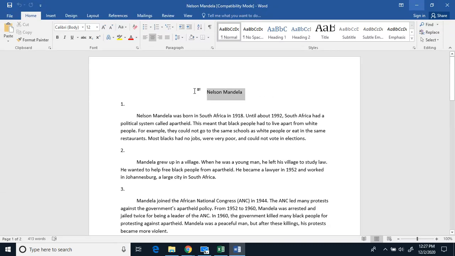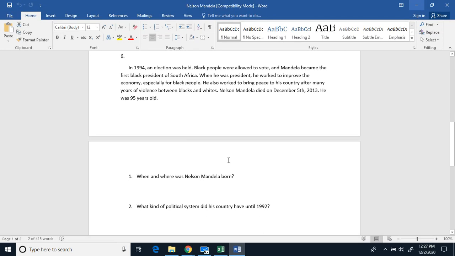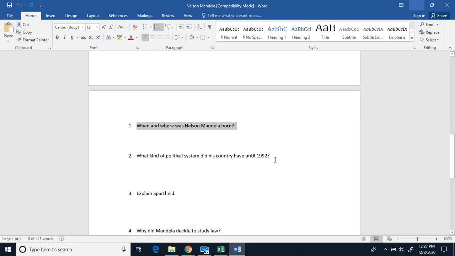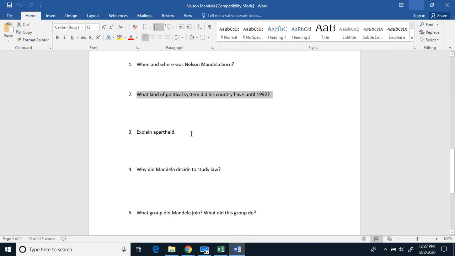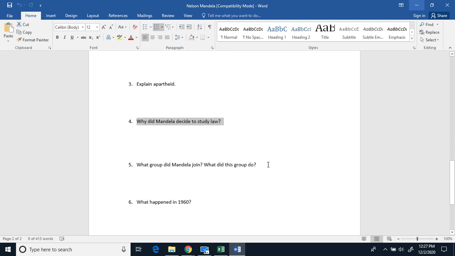Today, we're reading about Nelson Mandela. Number 1. When and where was Nelson Mandela born? 2. What kind of political system did his country have until 1992? 3. Explain apartheid. 4. Why did Nelson Mandela decide to study law?